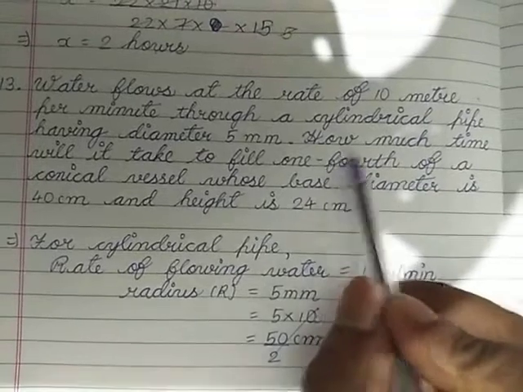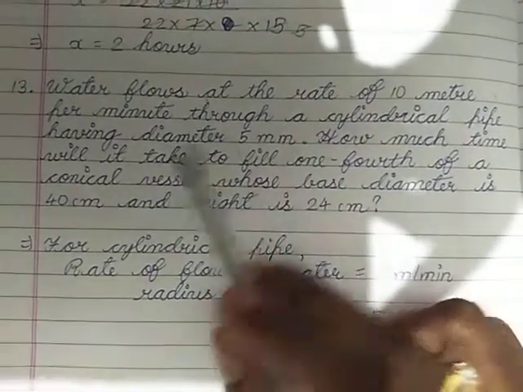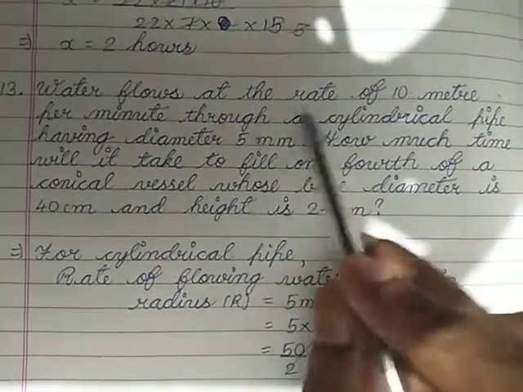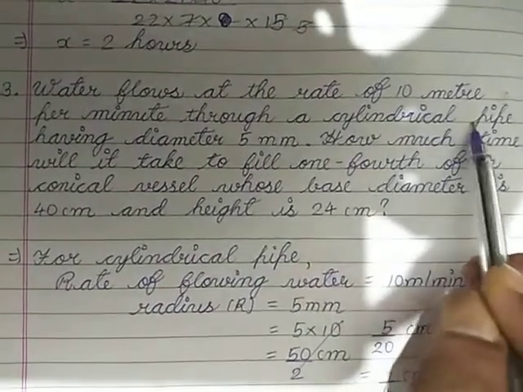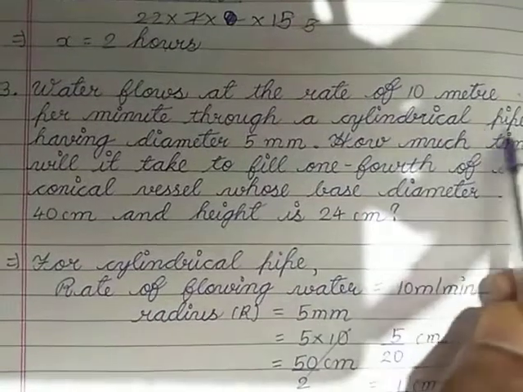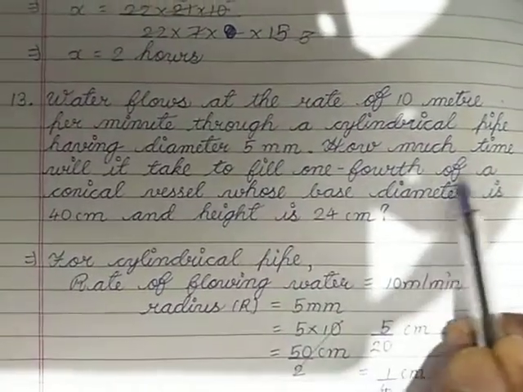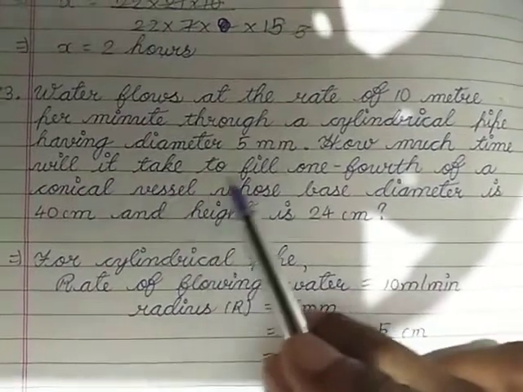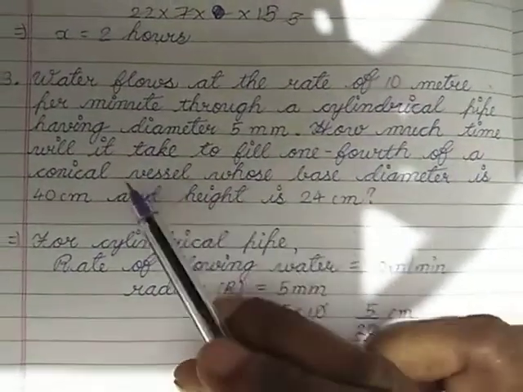What do you have to find? How much time it takes. Again, the cylindrical pipe is filling the tank, so the time taken into the volume of the cylindrical pipe is equal to the volume of what it is flowing into. What time will it take to fill 1/4 of a conical vessel?